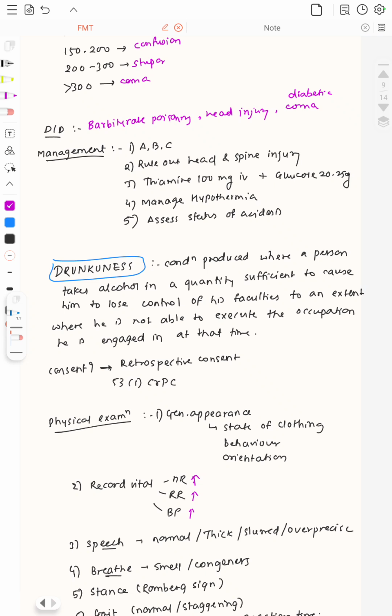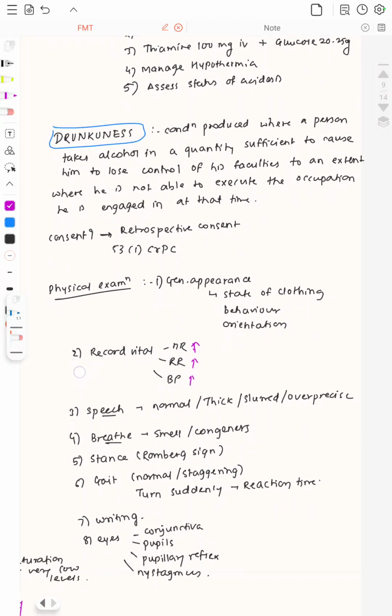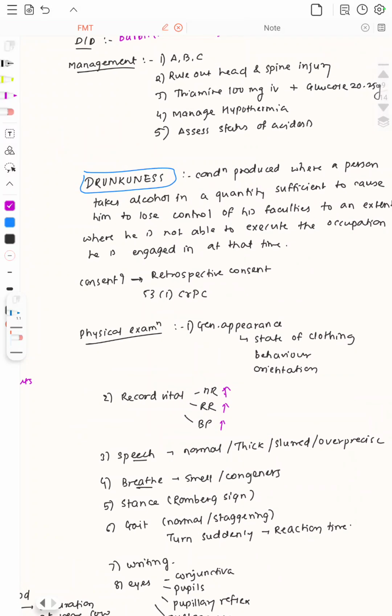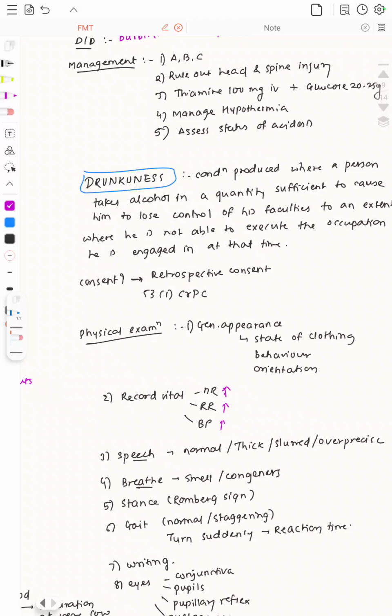In case of incoordination of the muscles, that is above 150 milligram per dl, you can easily come to know if it's a slurred speech and the person tries to speak in an over precise manner. So this has to be ruled out by using different difficult phrases. Then breath, you have to look for the smell, and this smell generally comes from the congeners. Then stance, that is the Romberg sign. In the gait, there's a normal gait or staggering gait that is seen.